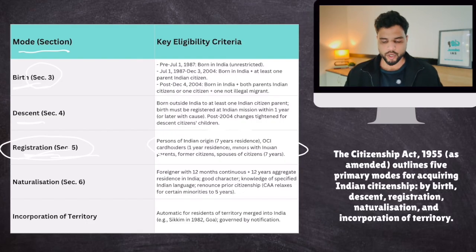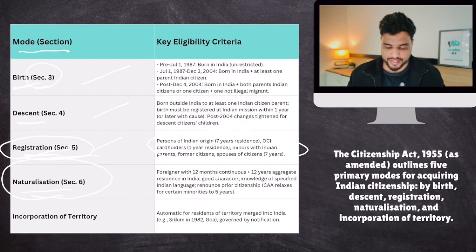And then, you're neither born in India, nor are you of Indian descent. You are not married to any Indian citizen. You're an Australian or a white British person, but you want Indian citizenship. Then the process for you is naturalization. So all foreigners can acquire Indian citizenship, but there is a detailed process. You have to live in India, be of good character, and so on. This category of acquisition of citizenship is called naturalization and it is covered under Section 6. So these are the 4 ways of acquiring Indian citizenship.